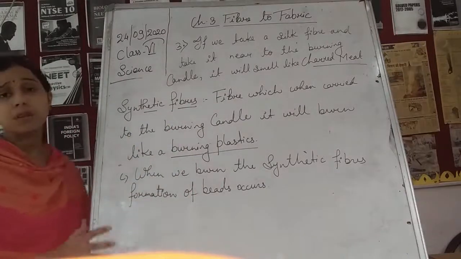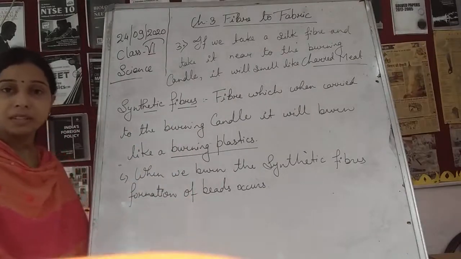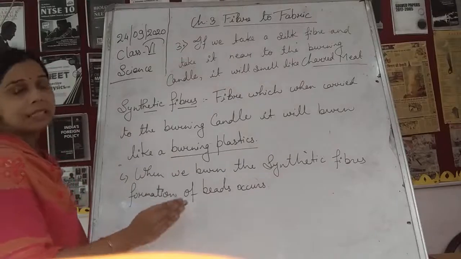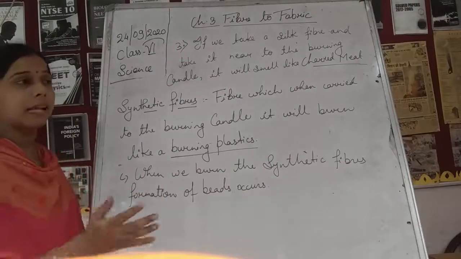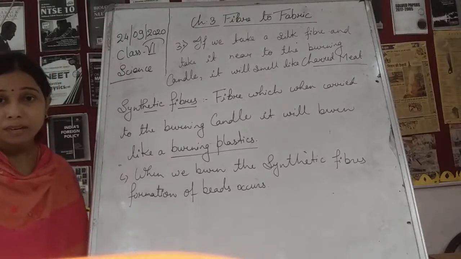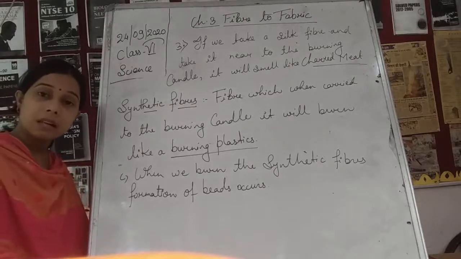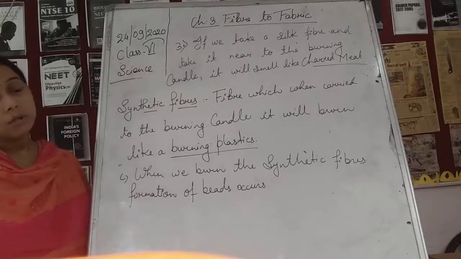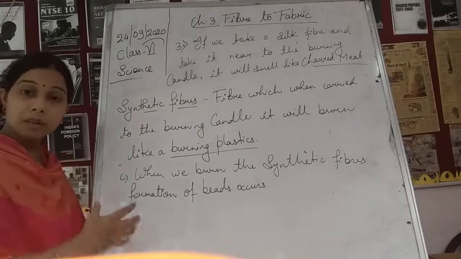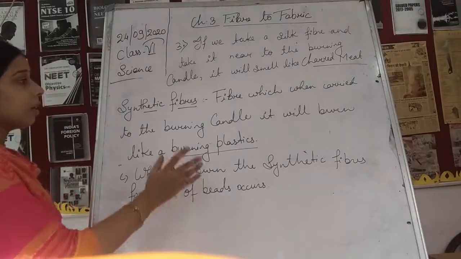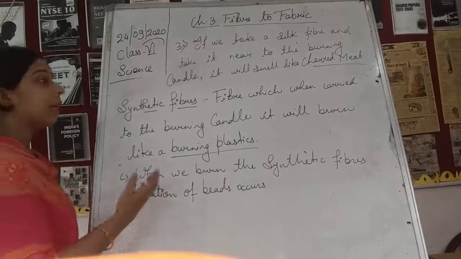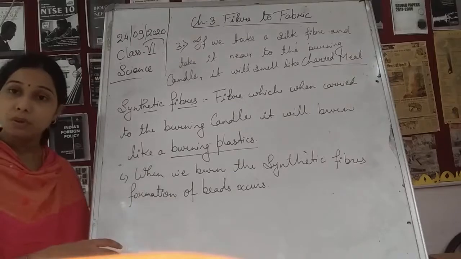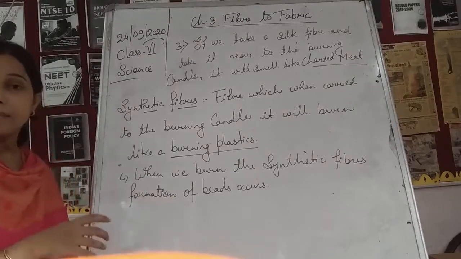By this also, student, you can differentiate the natural and the synthetic fiber. Basically, this test we use to tell whether it is a natural fiber or which type of natural fiber, whether it is silk or cotton or woolen. And by the burning, if it is burning like burning plastic, then we can say that it belongs to the synthetic fiber group.